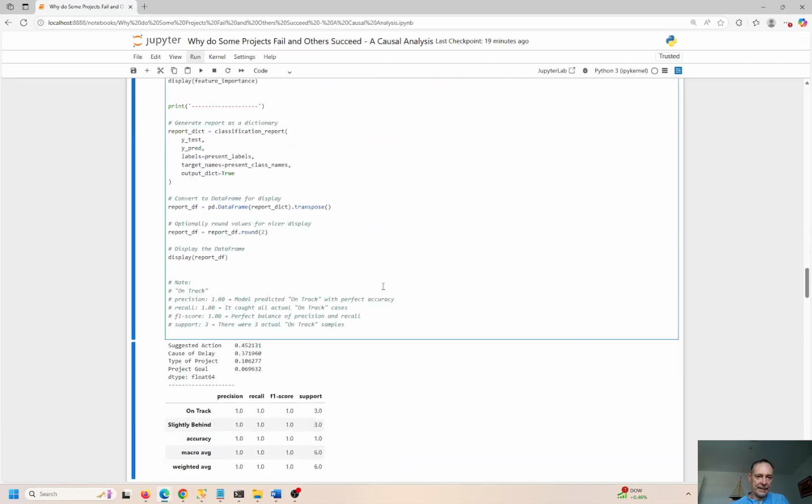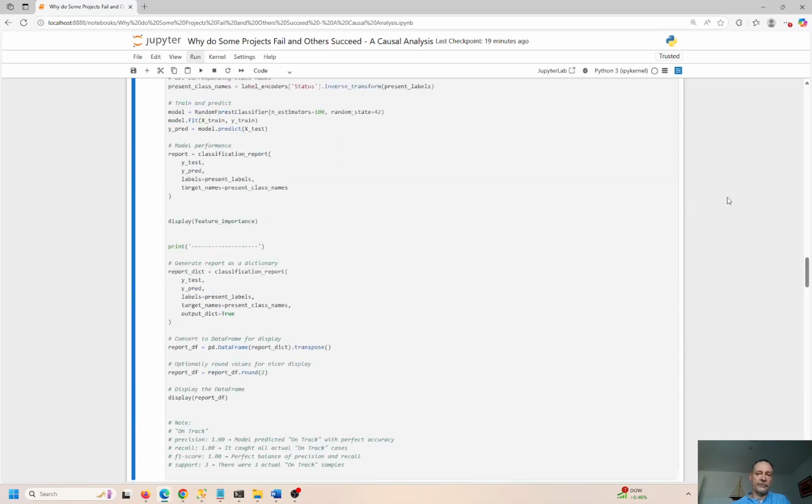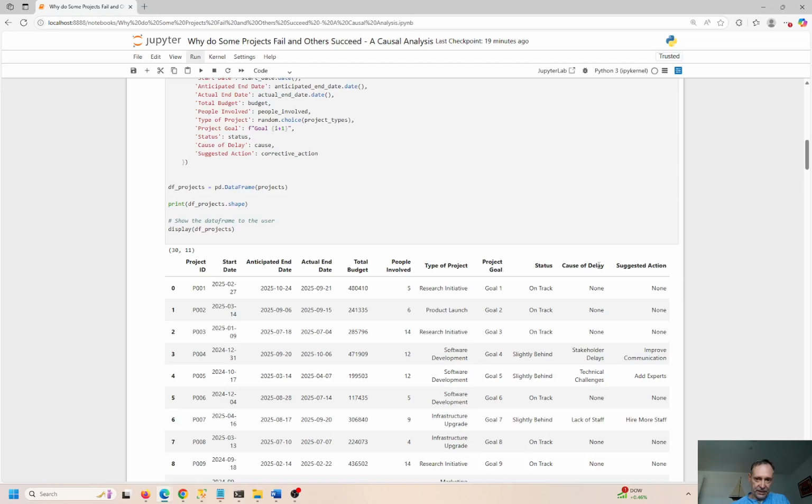So if we look at this again, these two categories are the main ones. This is 10%. This is only 6.9, about 7%. Project goal, type of project does have an influence on the target variable, which is the status of the project becoming late or not late, or delayed, whatever you want to call it. Suggested action and cause of delay, that's what we're looking over here. So suggested action over here has a 45% influence on the target variable, and cause of delay has about 35%.